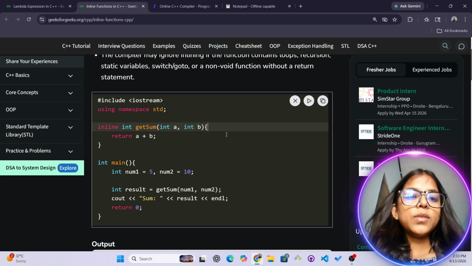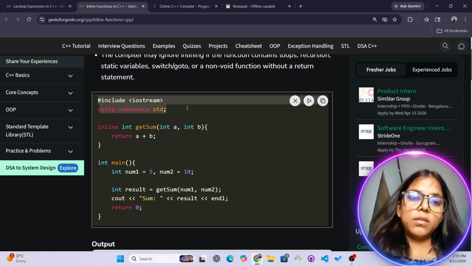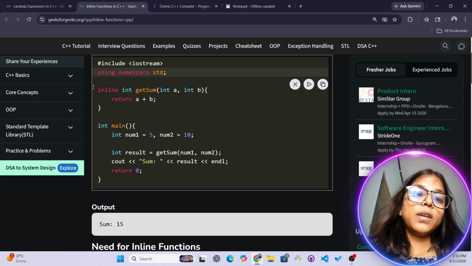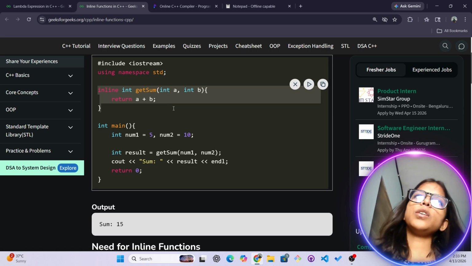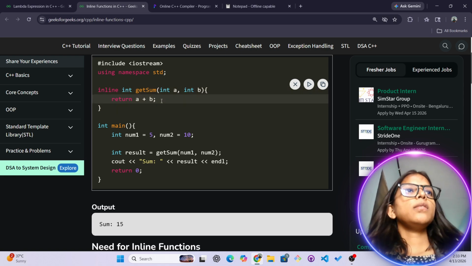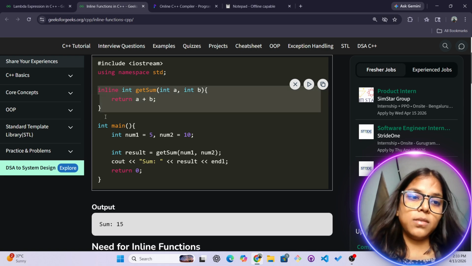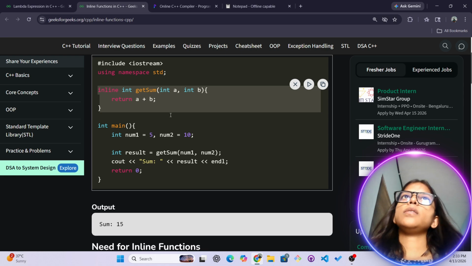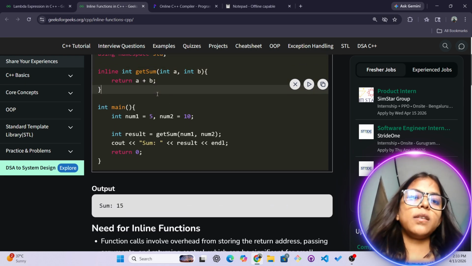And then try to understand this program. This is a very easy-peasy program. We have this header file. Hope you're understanding this header file. And then we have this function. Now you're thinking, Sakshi, is this a constructor or a function? I'll tell you, both are the same in this condition. If the return type is nothing, it will work as a constructor. And also one thing that you have to note down is it's not a constructor.